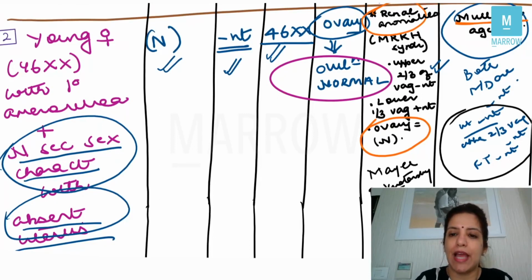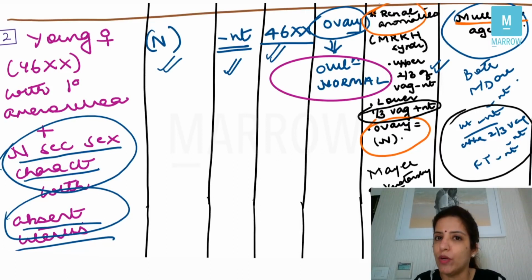Ovary is normal and lower one-third of vagina is normal. Why is lower one-third of vagina normal? Because lower one-third of vagina develops from the urogenital sinus, right? In a patient of Mullerian agenesis, if you also get renal anomalies, that is called MRKH syndrome.